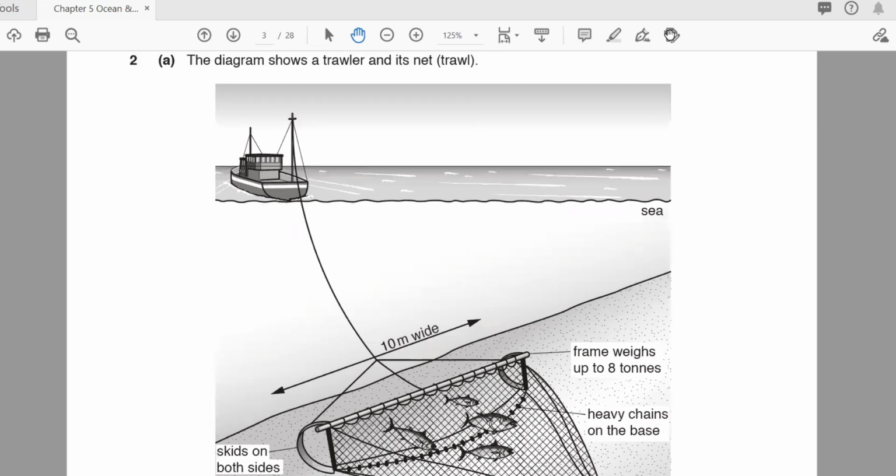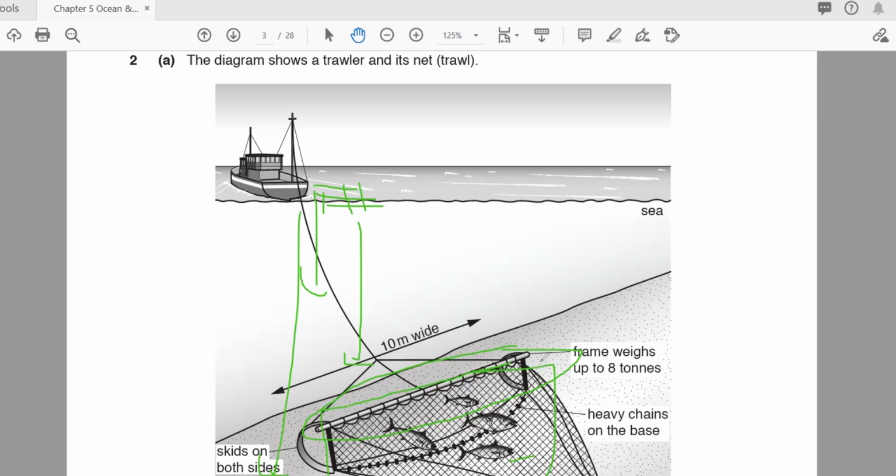Now they have shown, if you remember, we discussed the different types of nets, and we said there is a trawl net, sometimes known as a trawler also. So what is happening in this one? When they throw this net from the ship down, this is the frame. Can you see this is the frame? Because it is heavy, it goes down and makes all the net sink into the water, and it touches the sea floor.